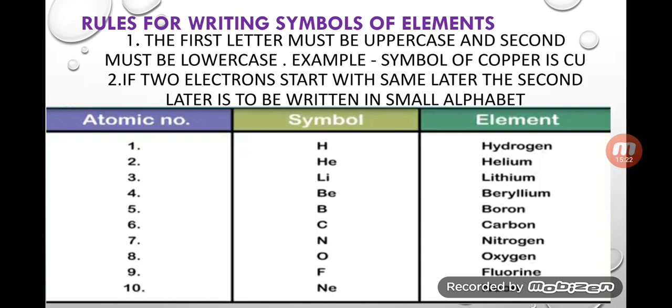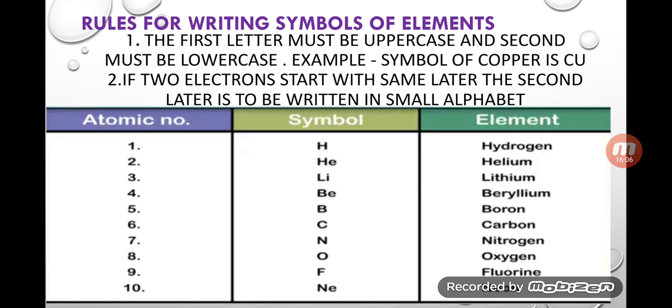You can see here I have given elements 1 to 20. Please students, note down all these elements in your copy because it is very important, and I will ask in your classroom with their atomic numbers. So here I have given you 1 to 10. H stands for hydrogen, atomic number 1. Helium also starts with the same alphabet, but the second letter must be written in small letter. That's why it is written He. He stands for helium, atomic number 2.